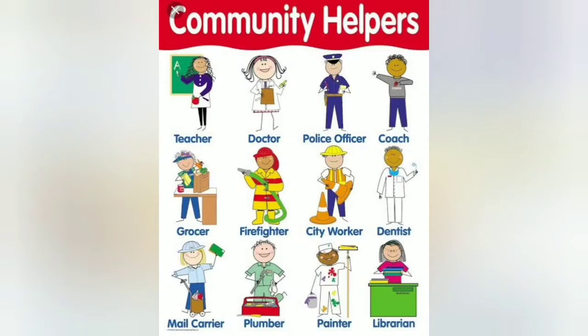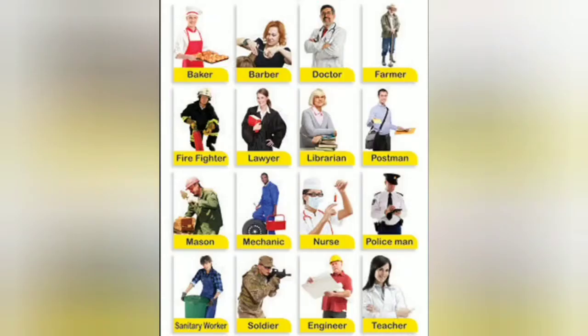There are some more helpers. For example, baker, barber, lawyer, mechanic, soldier, engineer. All these helpers help us to fulfill our various needs. Their work fulfills some of our needs as well as their own needs.